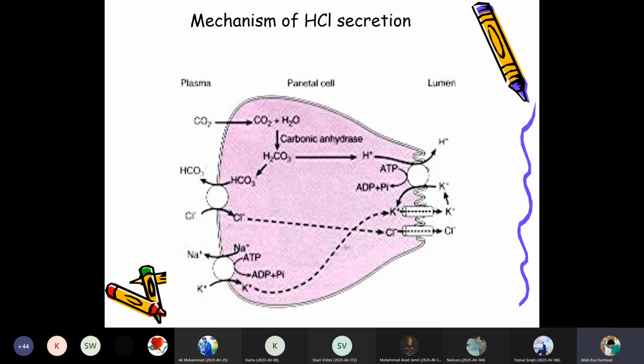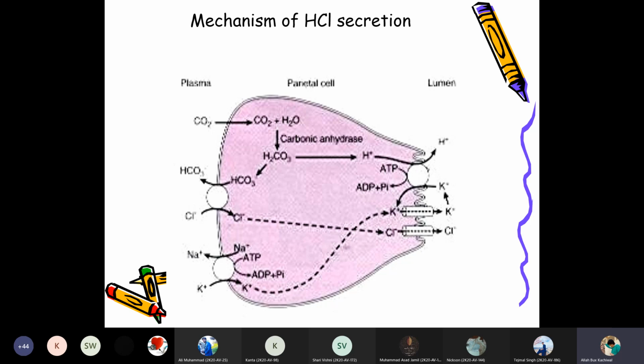So in that way, the hydrochloric acid is produced when the carbon dioxide enters into the parietal cells from the plasma. With the reaction of water in the presence of carbonic anhydrase, it produces carbonic acid, and then the hydrogen is dissociated from this carbonic acid and goes into the lumen, whereas the bicarbonate goes back to the plasma and helps in the buffering system.